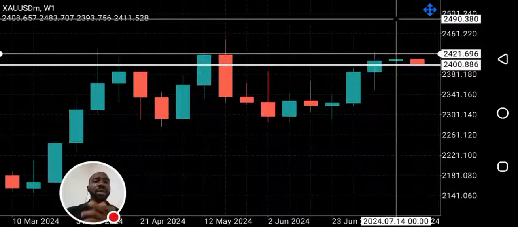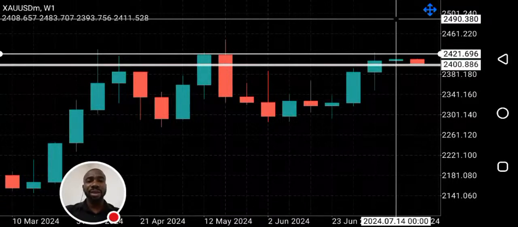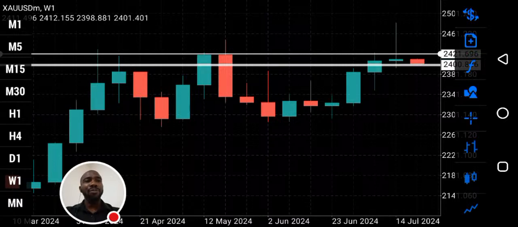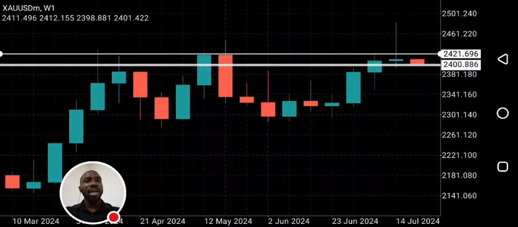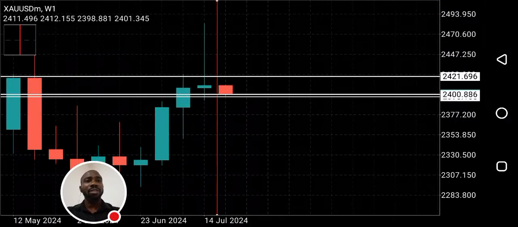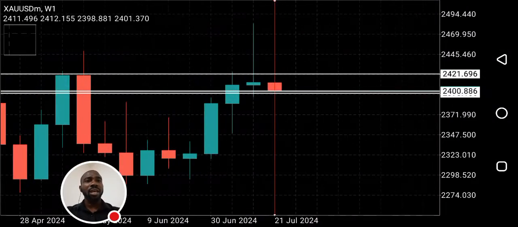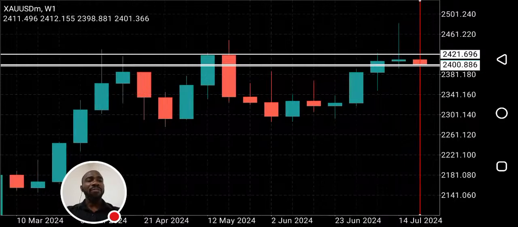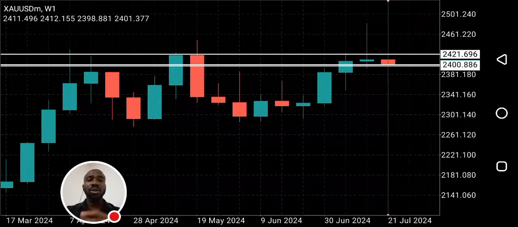So this week, my bias for gold is bearish. I hope that is clear. Now, before gold goes bearish, it is likely price will pull back, okay? Because after the formation of this shooting star on the weekly time frame, I believe a fair value gap was created on a lower time frame, could be daily or 4-hour, and price would need to fill that fair value gap before going bearish.